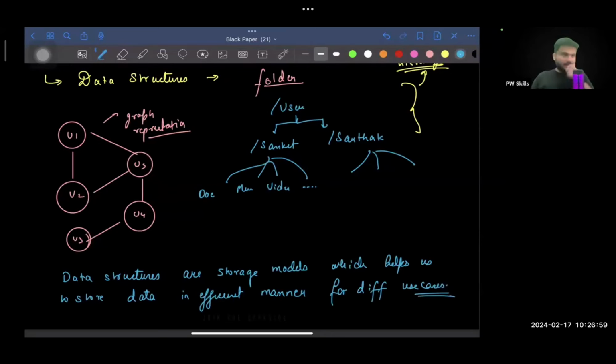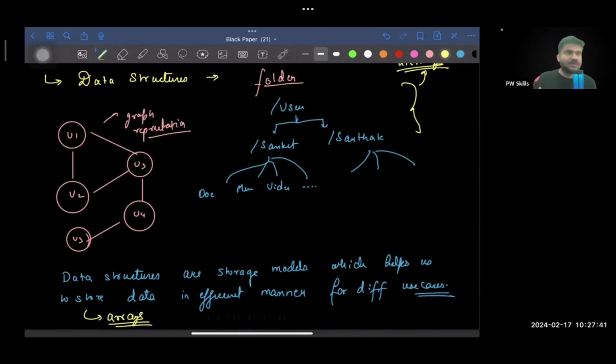Okay, so what data structure is going to do? It is going to give you kind of like a storage model to organize the data, to store the data in as efficient way as possible for different use cases, right? There will be multiple use cases that we are going to see one by one, and you will realize that these data structures are helping us for that particular specific use case in efficiently storing the data, and not just efficient storage, but then efficient retrieval of data, efficient addition of data, removal of data, so on and so forth, right? One of the examples of data structures can be arrays.